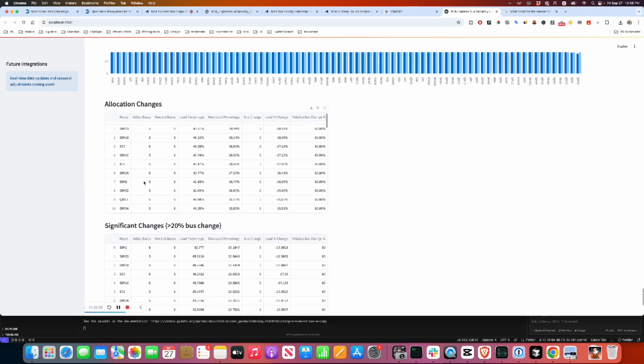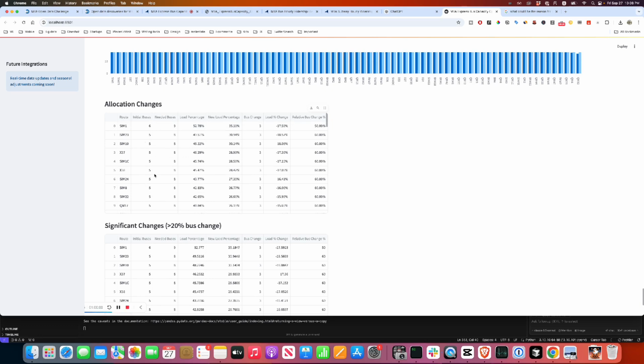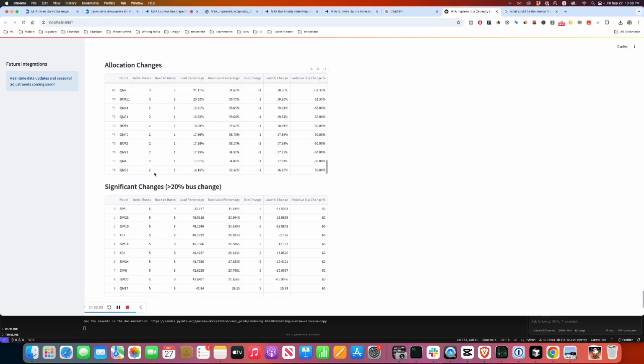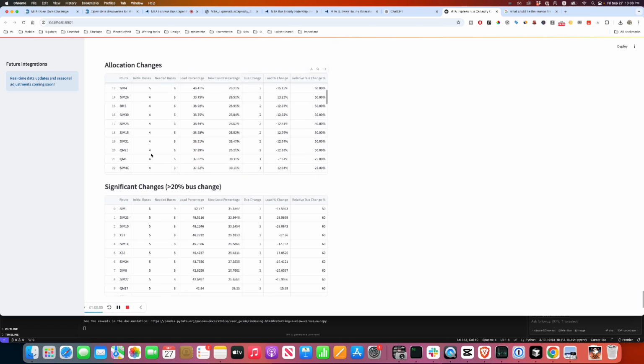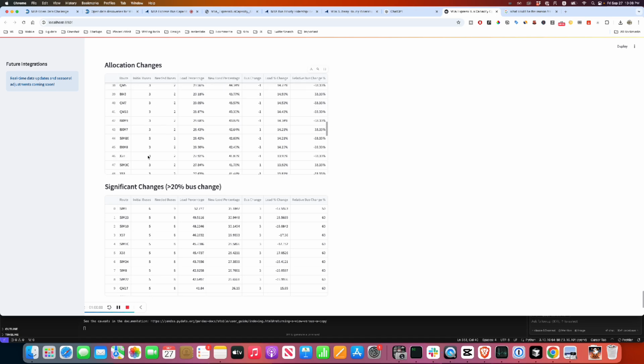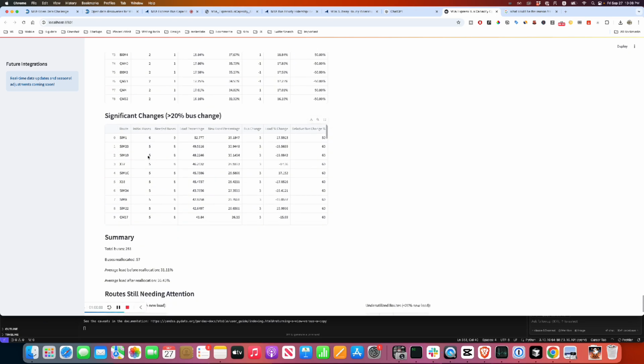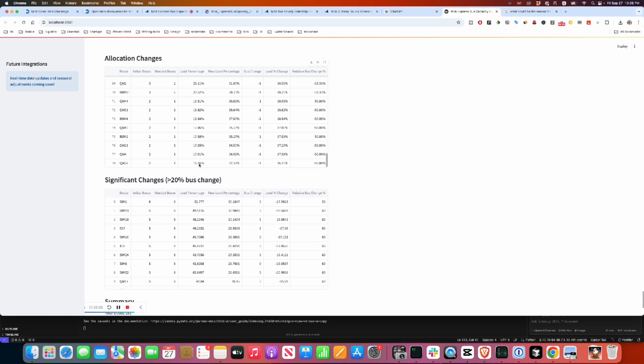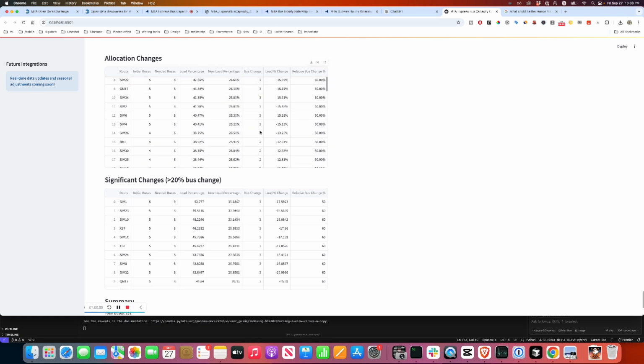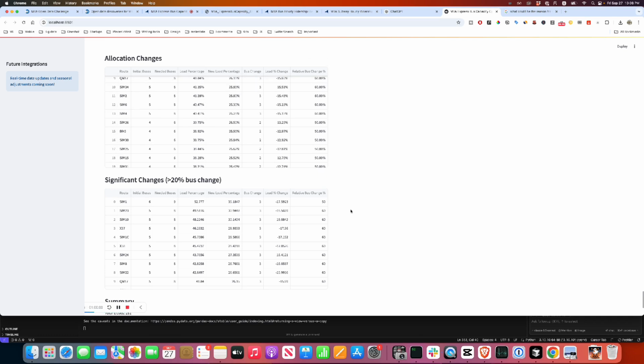So it's telling us we can get the buses from lower utilized ones to higher utilization ones. So all the routes which had a very low load percentage, it reduces. QM32 goes from 2 to 1, and new load percentage is 32. Bus changes is 1, but for some of these roads we add a few more buses, which is really good.